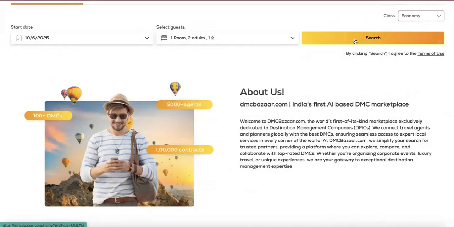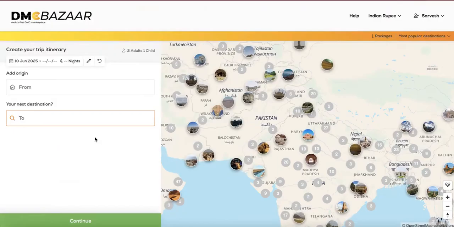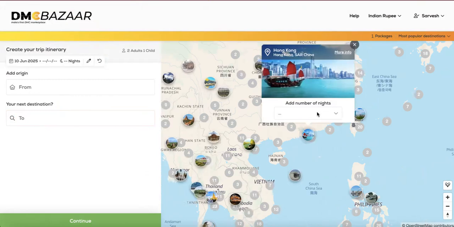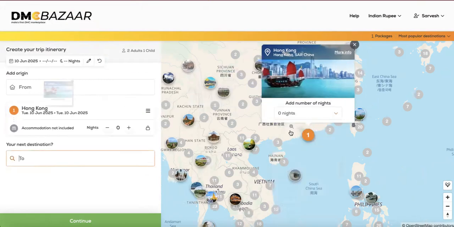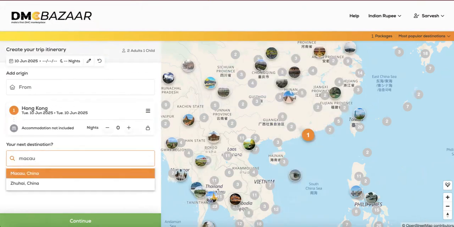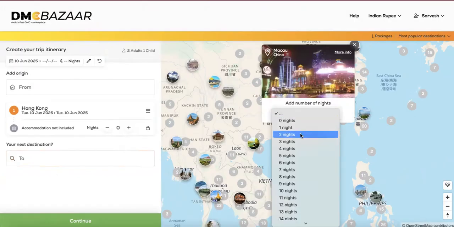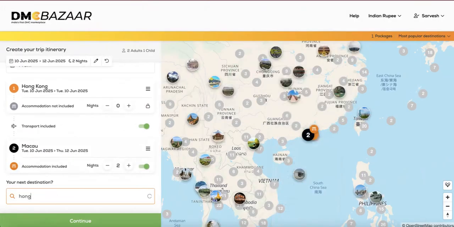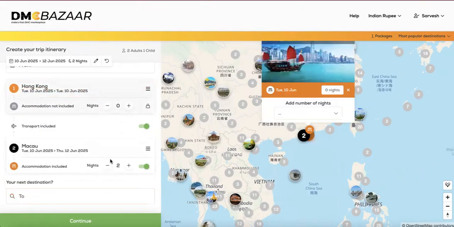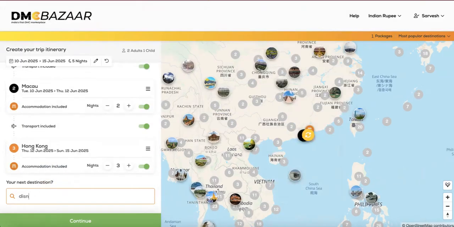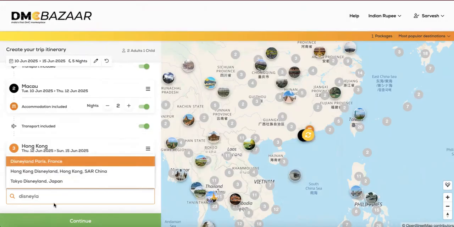If your itinerary starts from Macau, moving to Hong Kong, and then final stay in Disneyland, you would need to first enter Hong Kong SAR as a destination and select 0 nights so that your transportation from Hong Kong Airport to Macau is easily accessible. Then enter the number of nights for your stay in Macau, followed by Hong Kong stay in Kowloon or on Hong Kong Island. And then finally, feel free to end your itinerary in Disneyland, Hong Kong.